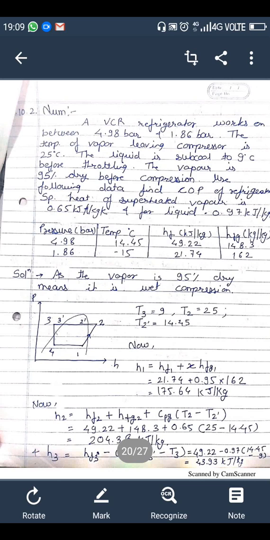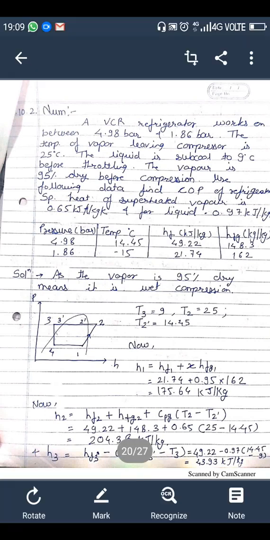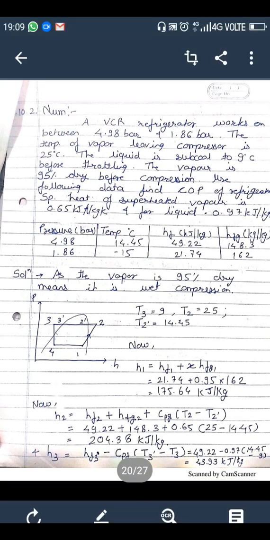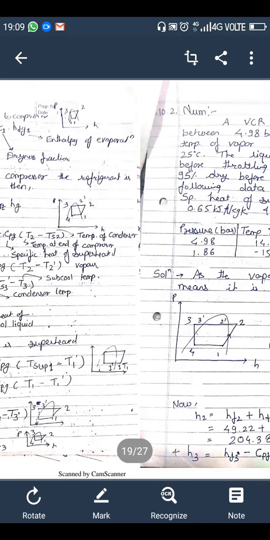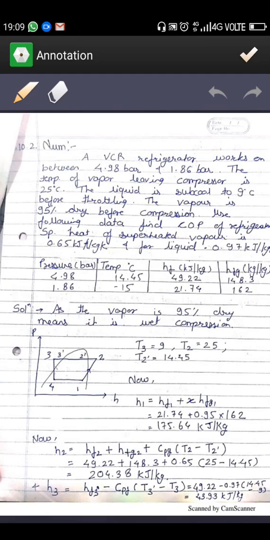So these are the numericals, my child, which is a simple one. I take this numerical in the class and in our extra lecture also, when some students come to me for these extra lectures. A VCR refrigerant works between 4.98 and 1.86 bar. This is the pressure at which the compressor and condenser are working, which is 4.98 and 1.86.